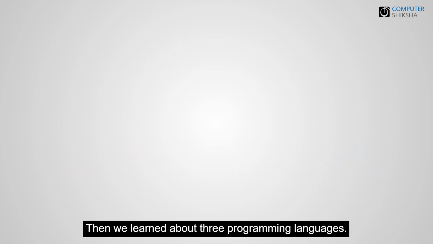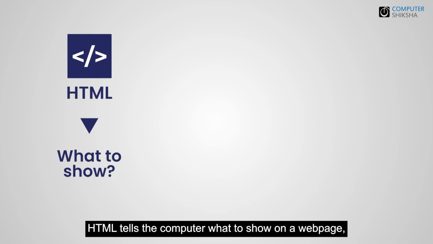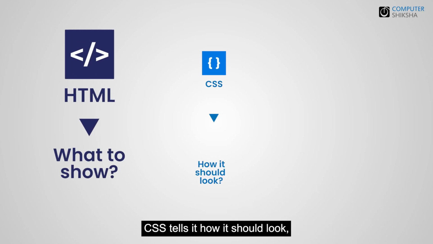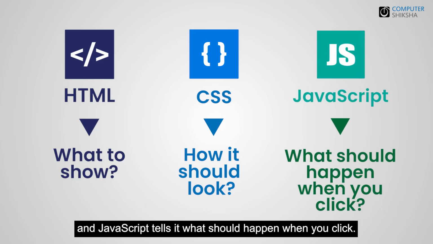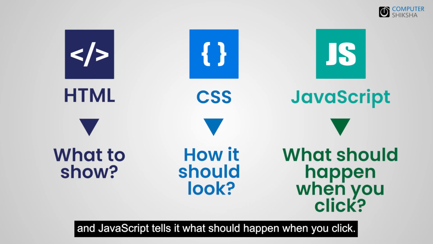Then we learned about 3 programming languages. HTML tells the computer what to show on a web page. CSS tells it how it should look. And JavaScript tells it what should happen when you click.